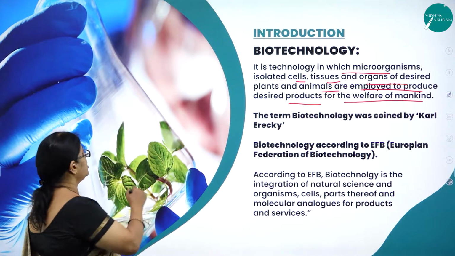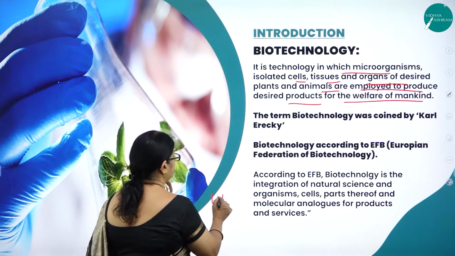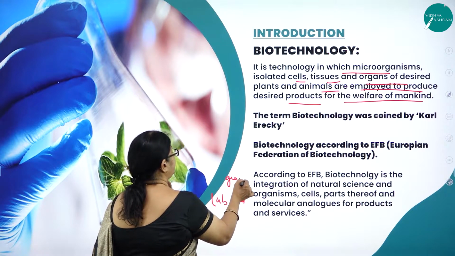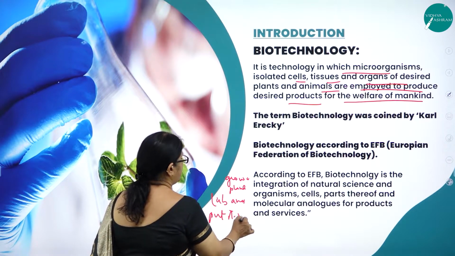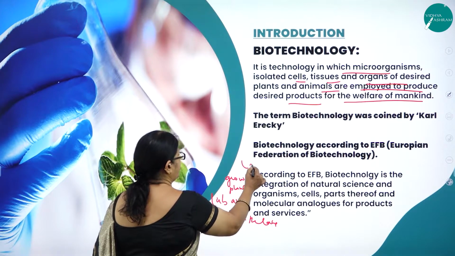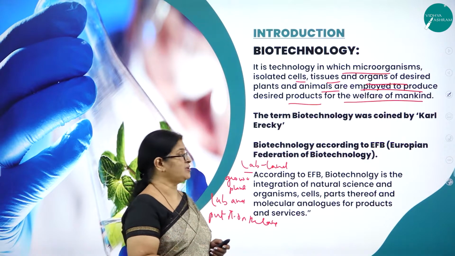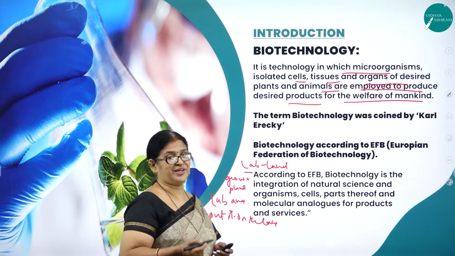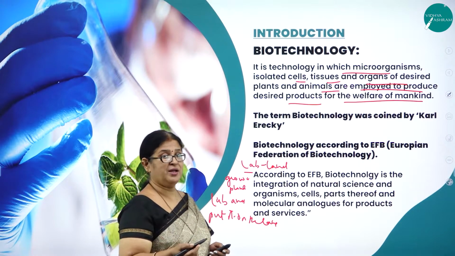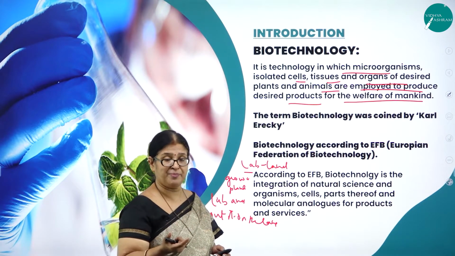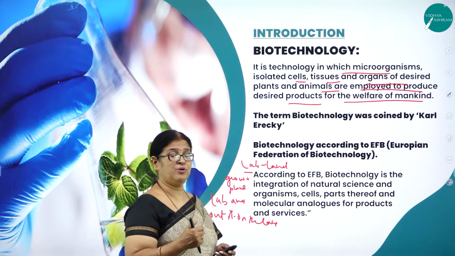So here you can see, you can grow a plant in a lab and put it on the land. So we can call it lab to land. Growing a plant in a lab and putting it on the soil is a very new technology. We had a very old concept that we need to sow a seed to get a plant. But here you can grow a plant in a lab, then put it on the land for further growth. So that is what is technology or biotechnology.